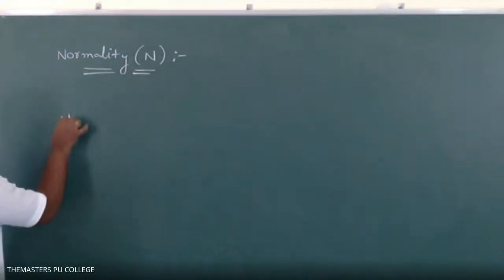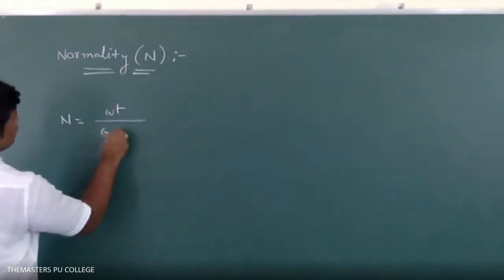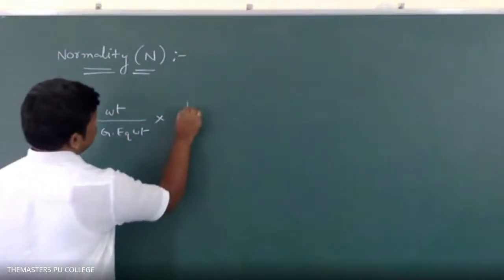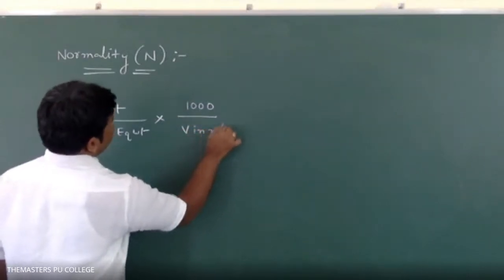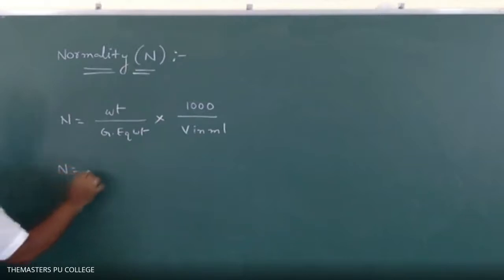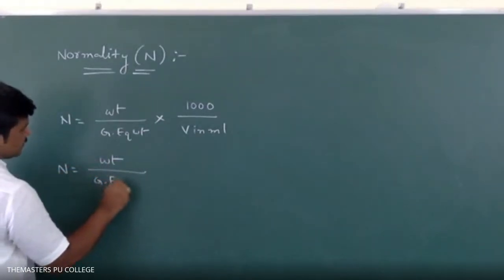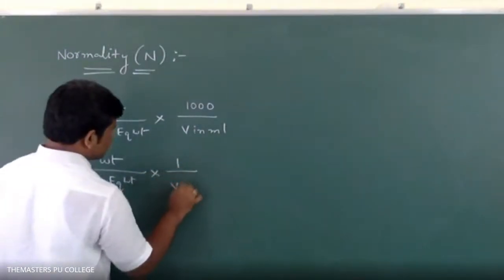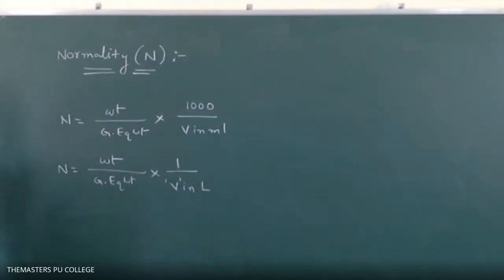N is equal to weight divided by gram equivalent weight into 1000 divided by V in ml. Otherwise, N is equal to weight divided by gram equivalent weight into 1 divided by V in liters.